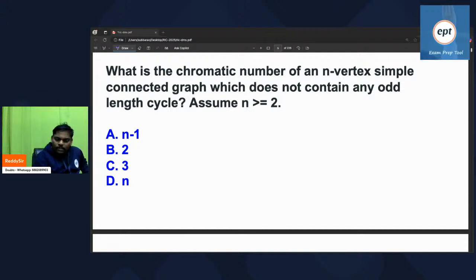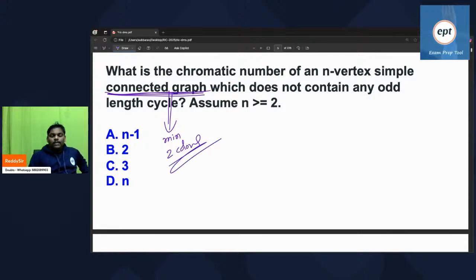Remember, by mentioning the keyword connected graph, minimum 2 colors. Chromatic number means the minimum number of colors you have to give to vertices so that no two adjacent vertices contain the same color. That is called chromatic number. So if at all it is a connected graph, minimum 2 colors. But he said that there is no odd length cycle.